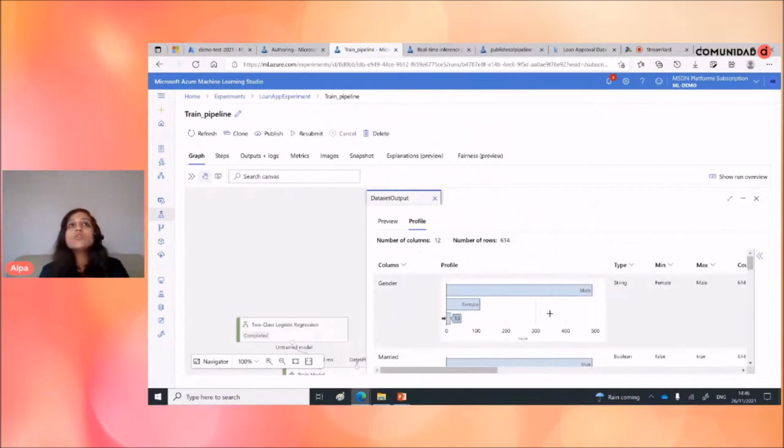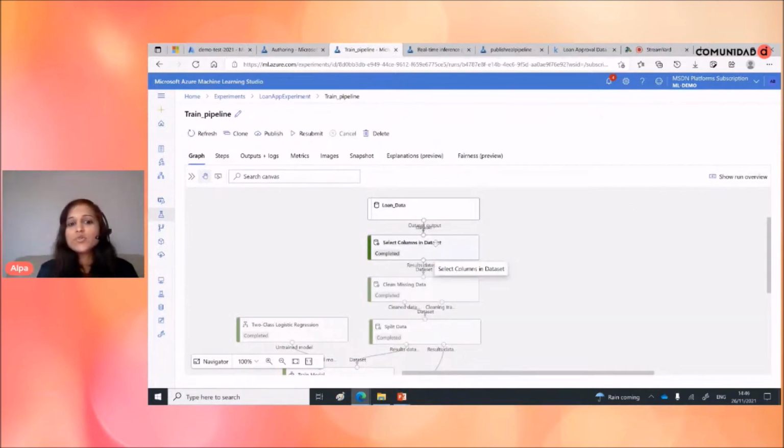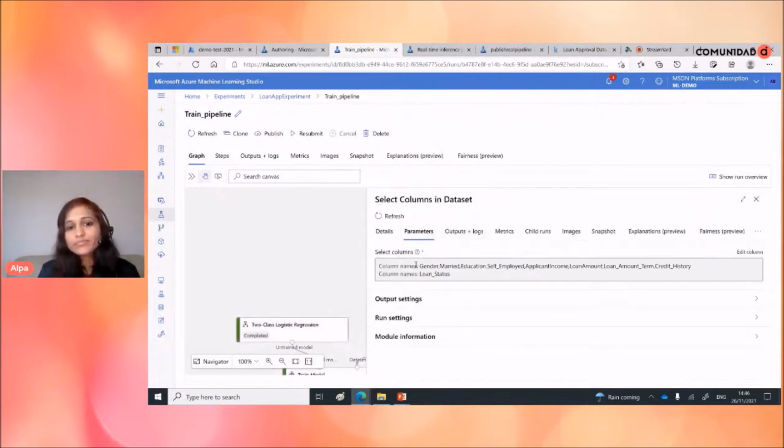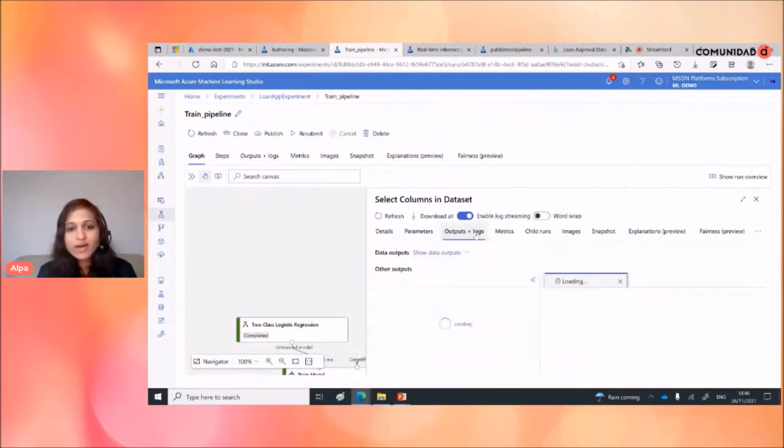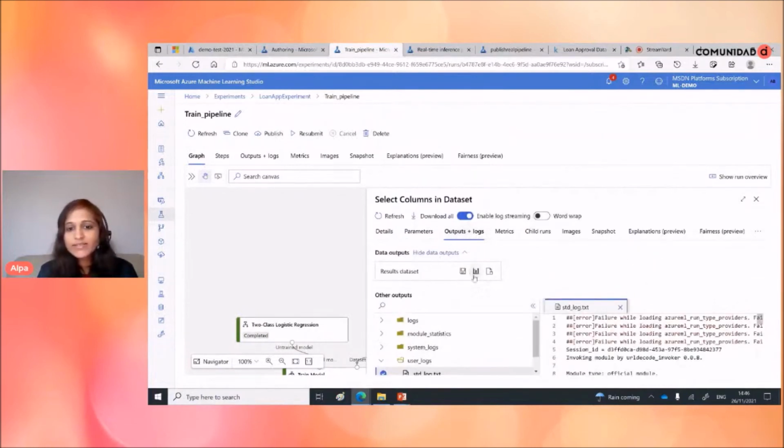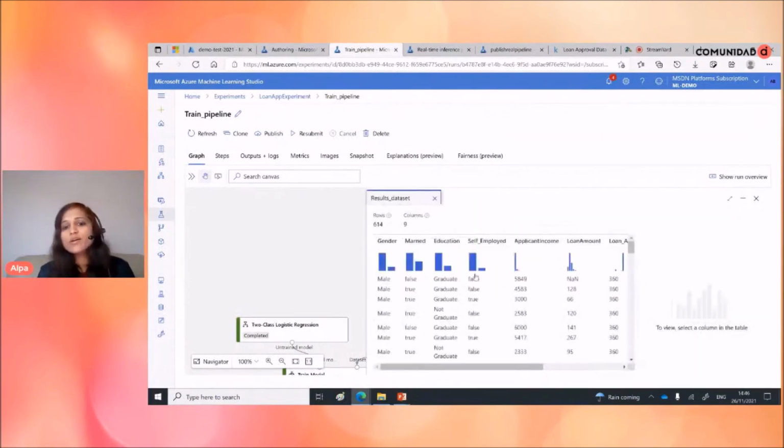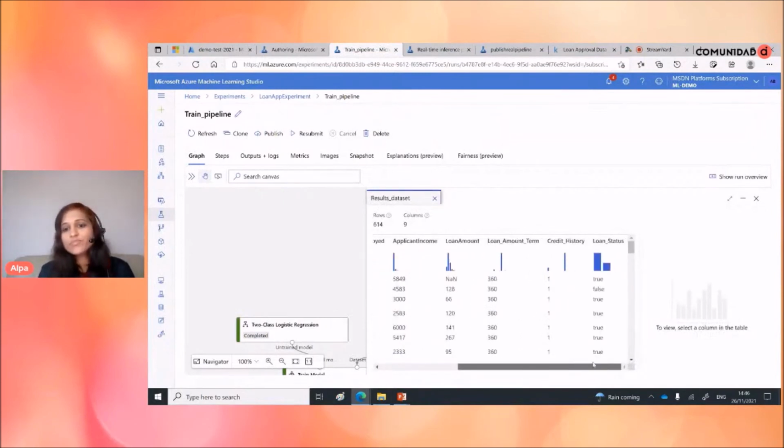And you can convert your data into categorical as well. If male and female are the only two values, then you can make it 0 or 1. That way you can categorize your values as well. So all those things you can do and check here. And then here you are selecting these columns. These are the important columns I'm selecting. It has more columns, but I'm not interested in all columns. And here you can see the output as well, which has the selected columns. These are all the selected columns.